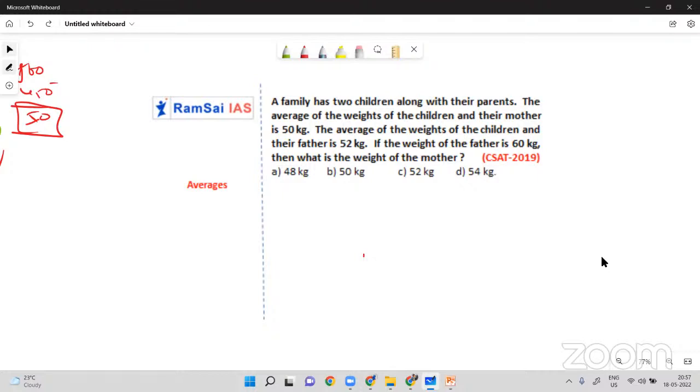Very simple one. Say there are 2 children, C1 and C2. C1 plus C2 plus father is equal to 52 into 3, as 3 people are there and 52 is the average. Now C1 plus C2 plus mother is equal to 50 into 3. If the weight of father is 60 kgs, then what is the weight of mother?